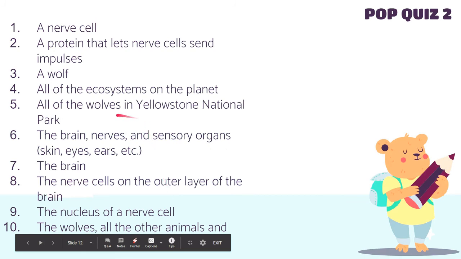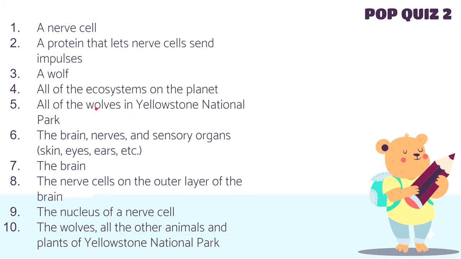Another pop quiz. A nerve cell. It's a giveaway. Cell. A protein that lets nerve cells send impulses. Molecule. A wolf. A single organism. Organism. All the ecosystems on the planet make up your biosphere. All the wolves in Yellowstone National Park. So all the wolves, same species, population.